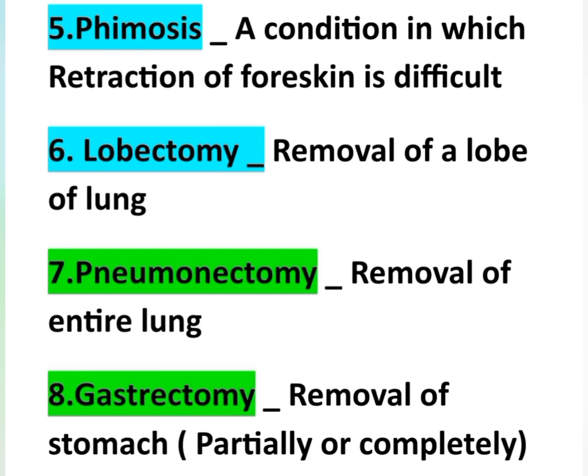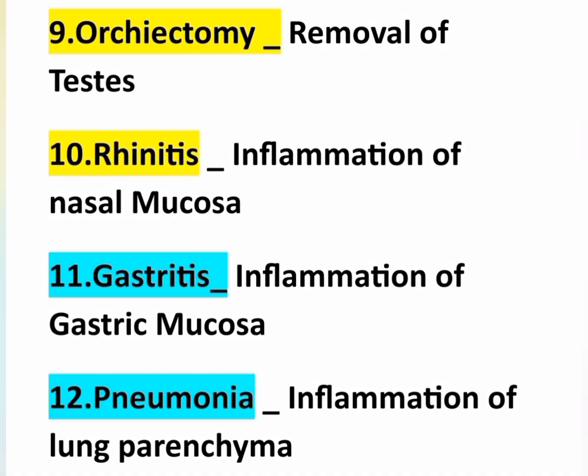And the next point, lobectomy. Lobectomy means removal of a lobe of the lung, that is any one lobe, right lobe or left lobe. That is called lobectomy. And pneumonectomy means removal of the entire lung. Lobectomy and pneumonectomy. And the next point, gastrectomy. Gastrectomy means removal of the stomach, partially or completely. And the next point, orchiectomy, that is removal of the testes.